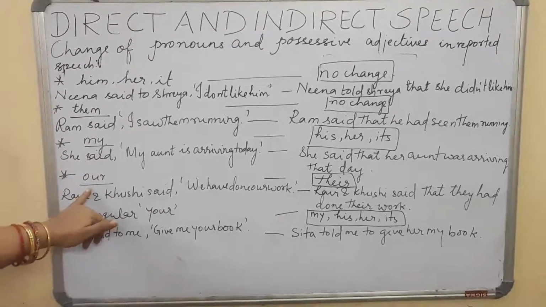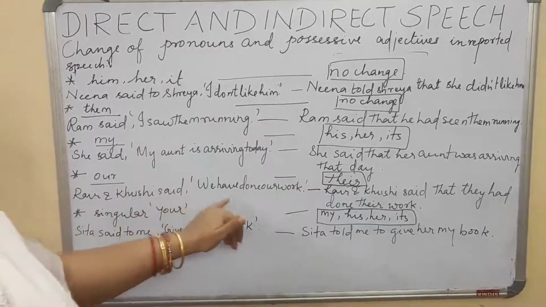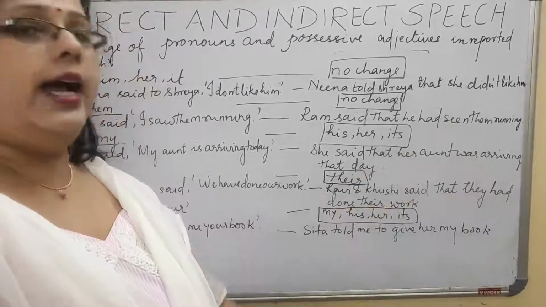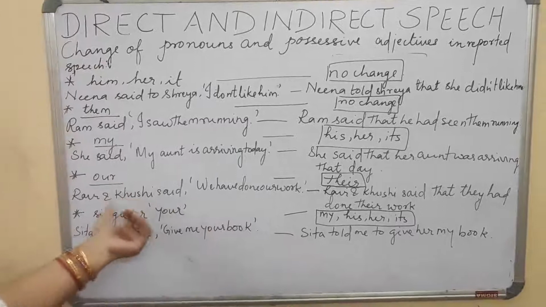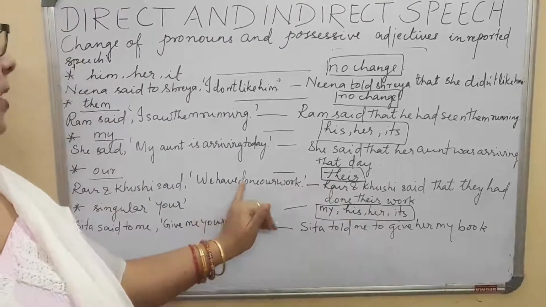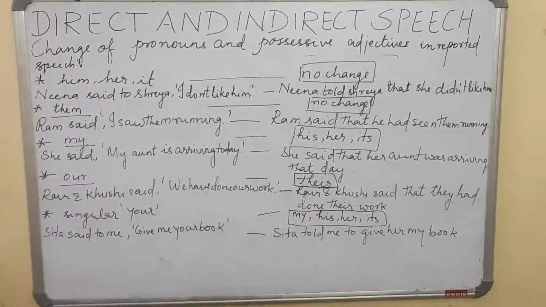When we are talking about "our," it becomes "their." Ravi and Khushi said, "We have done our work." Ravi and Khushi said that they had done their work. Because it is two together, "we" is there. So there, "we had done our work." "Our" is changed into "their work."